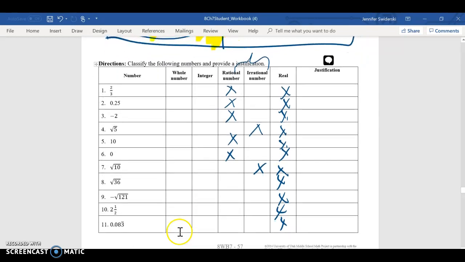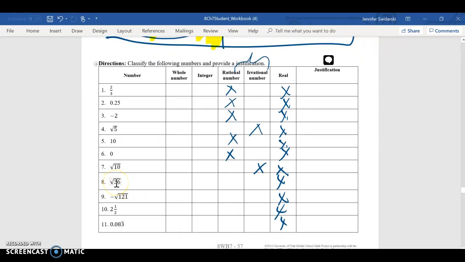Okay, 10 is a whole number, which we'll get to in a minute. 0, okay. Now I might be saying, well, Ms. Swiderski, why isn't the square root of 36 an irrational number? Well, when you type in the square root of 36 in the calculator, that simplifies to 6. We know that's a rational number. Same with the square root of negative 121. That's negative 11. Okay. 2.5, great. This one's a repeating decimal, so it's rational.